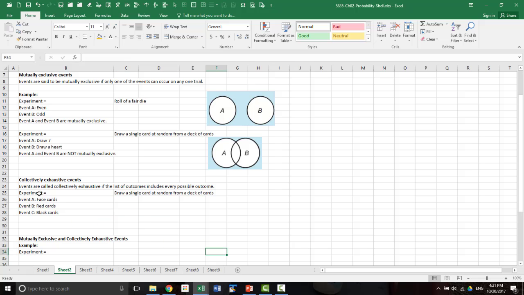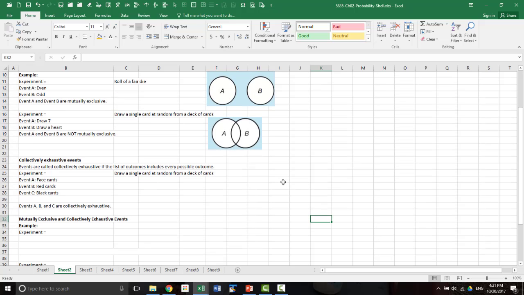Now these 3 events collectively cover all the possible outcomes in the sample space. So A, B, and C are collectively exhaustive. Now when we put these two concepts together, we get what is called mutually exclusive and collectively exhaustive events. So this is a very important concept that we will be coming back to in Bayes' theorem.